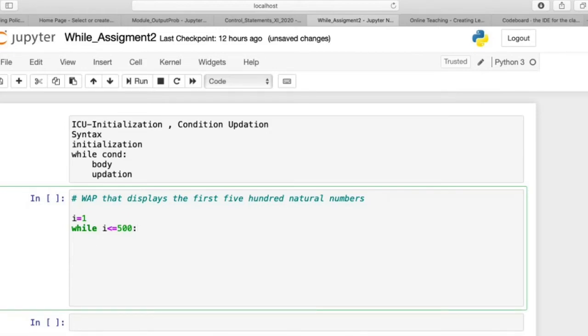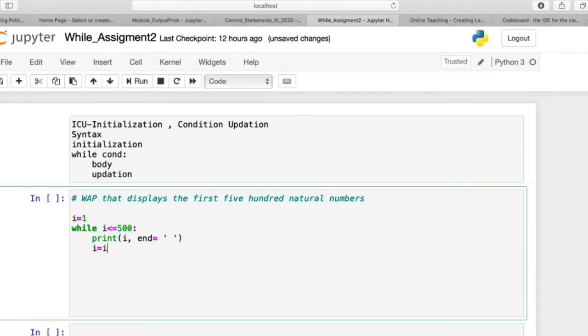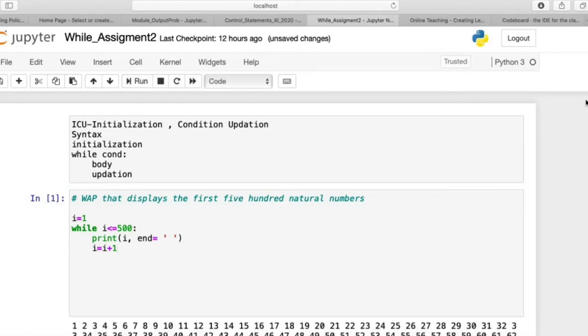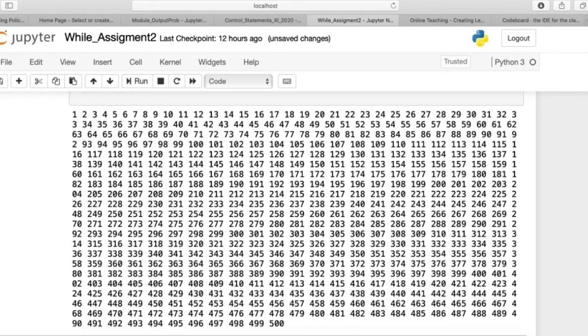So the condition will be like this: i is less than or equal to 500, then colon, and in the body, I want to display the numbers. So print. Now i is holding the numbers, so I will write i, and it depends on you whether you want to display the results on the same line or separate lines. So we have done the initialization, we have done the condition, and then goes the updation. Now as I execute, I'm getting the numbers from 1 till 500.